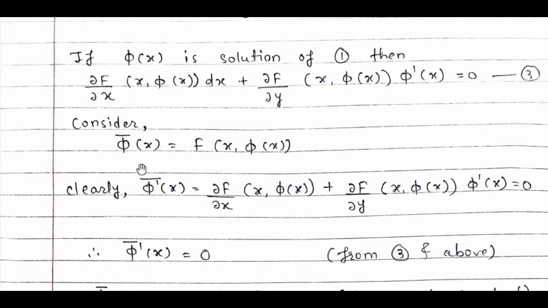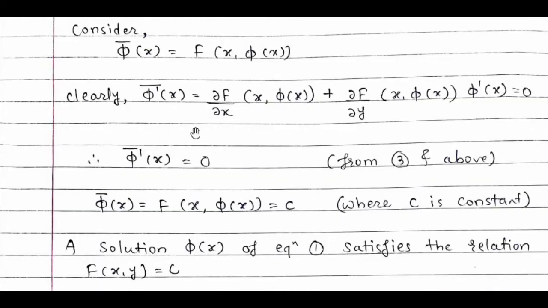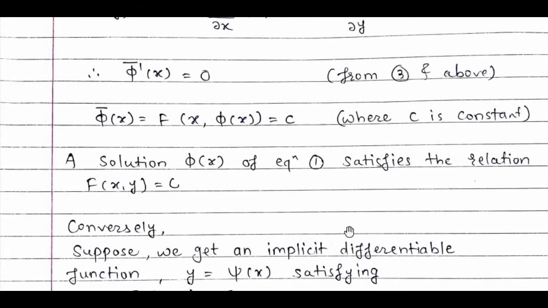So this equation and equation 3 are the same. So we get phi bar'(x) equals 0 from equation 3. And we have considered phi bar(x) equals f(x, phi(x)). It will be equal to c, where c is a constant. A solution phi(x) of equation 1 satisfies the relation f(x,y) = c.